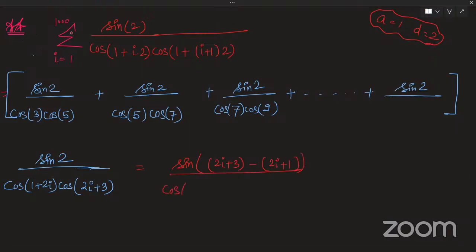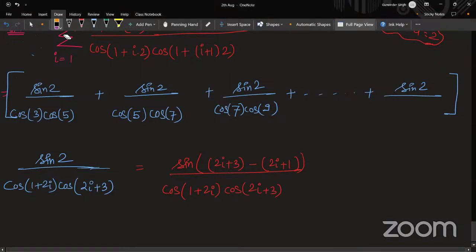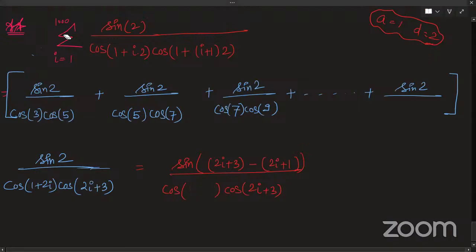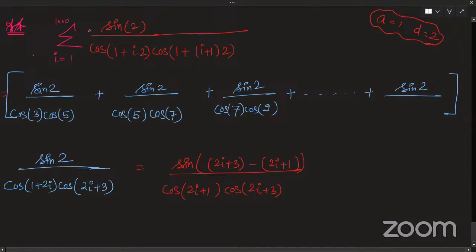Right? It is cos of 1 plus 2i into cos of 2i plus 3. So 1 plus 2i is also 2i plus 1 only, just written in the opposite format. Has everyone got till here? Yes, sir.